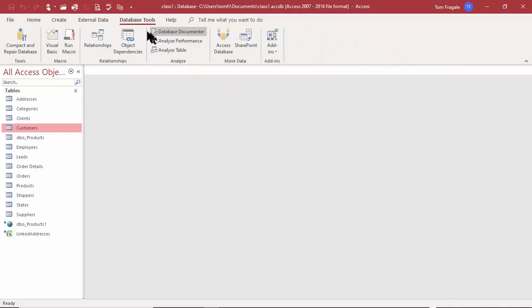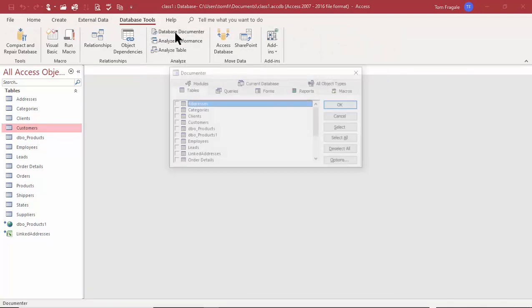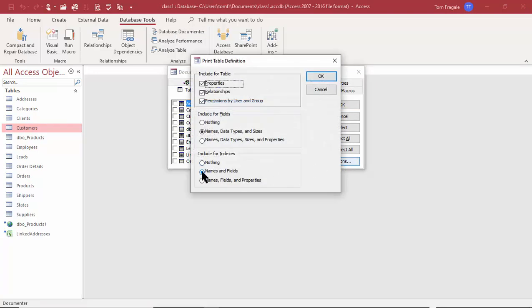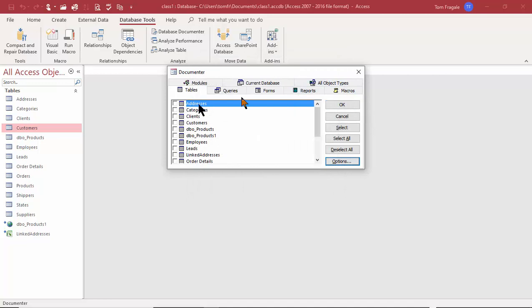The way I got to that was the database tools and then the database documenter. You should try that. And then I picked on options. I like the second one here and the second one here. It just gives you less detail than the full version at the bottom. Then I picked my tables and I picked on OK.